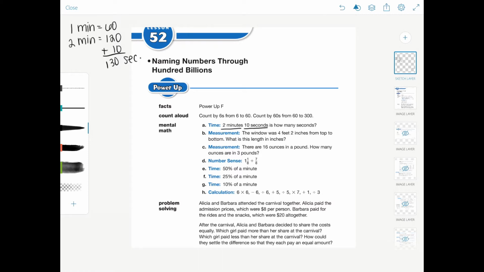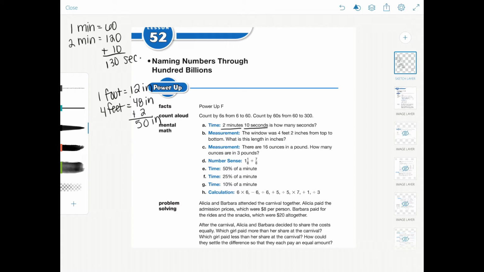The window was 4 feet 2 inches from the top to the bottom. What's the length in inches? Well, 1 foot is 12 inches. So for 4 feet, we have to do 4 times 12, and that is going to be 48 inches. And now we have to add the extra 2 inches on top. So 48 plus 2 is 50 inches.